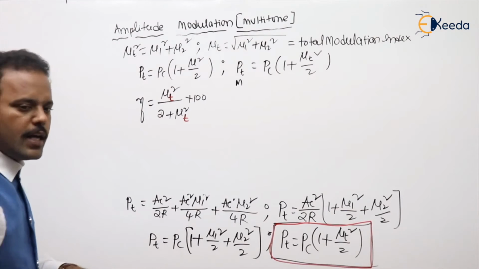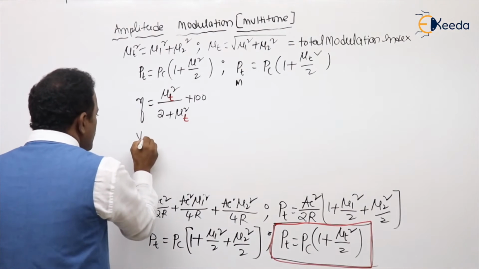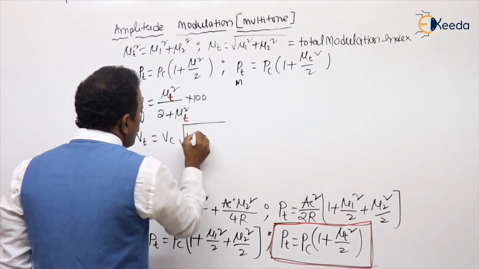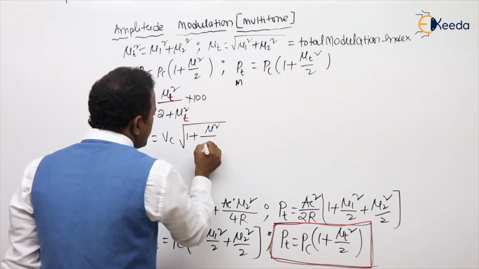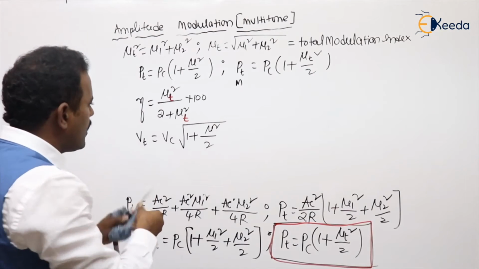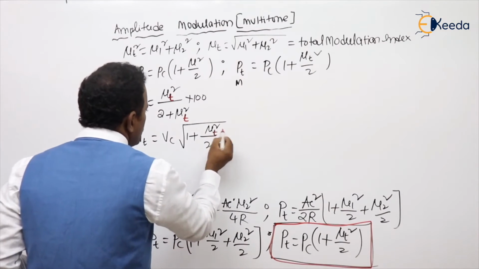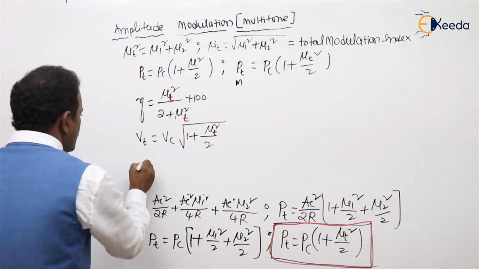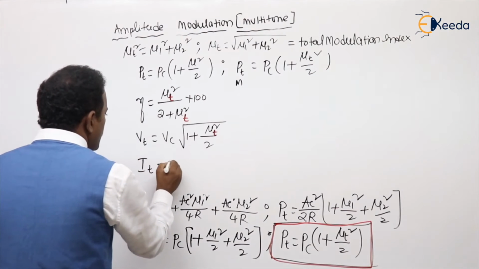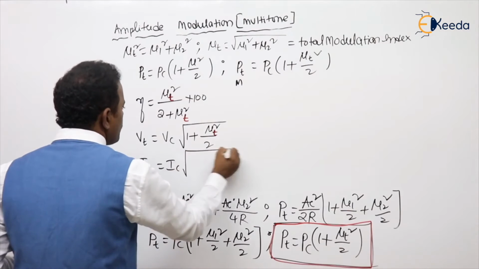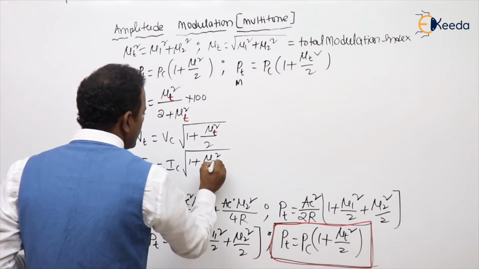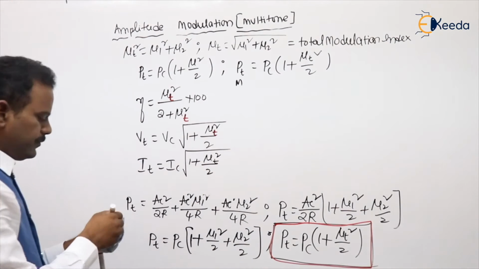What are the voltage relations we wrote, sir? Vt equals Vc into root of 1 plus mu square by 2. But here, sir, what will come? For multi-tone, mu t. I already told what mu t is. Sir, what about the current relations? It equals Ic into, this is very, very important, 1 plus mu square by 2, but here mu t square.